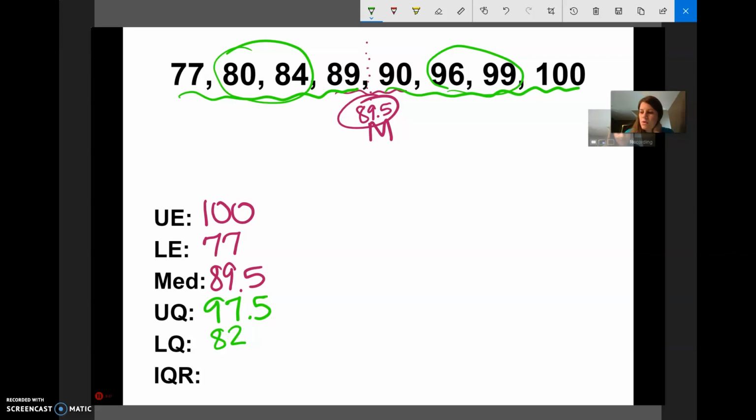And then remember, IQR is the distance between your upper quartile and your lower quartile. So I'm going to subtract those and I get 15.5.